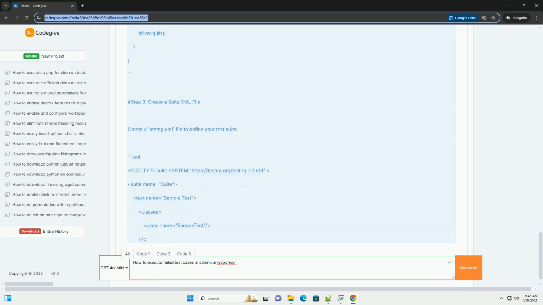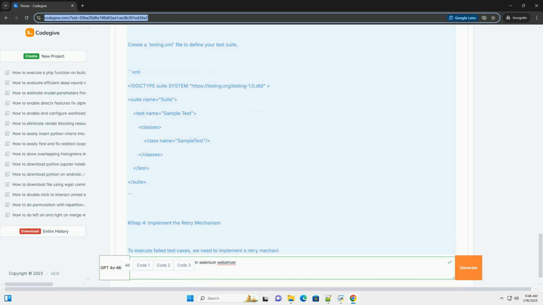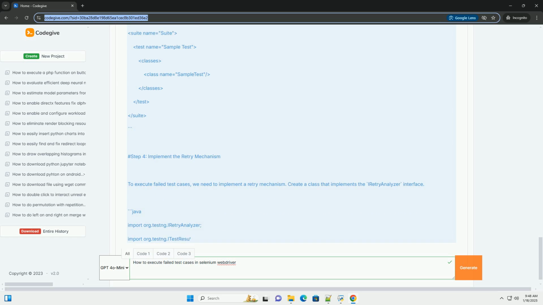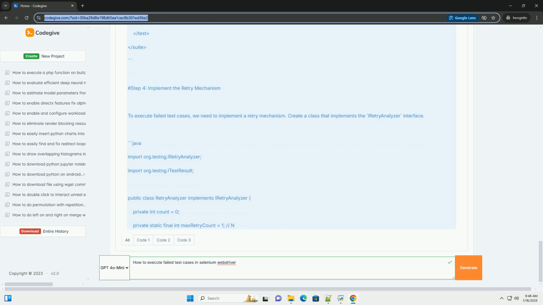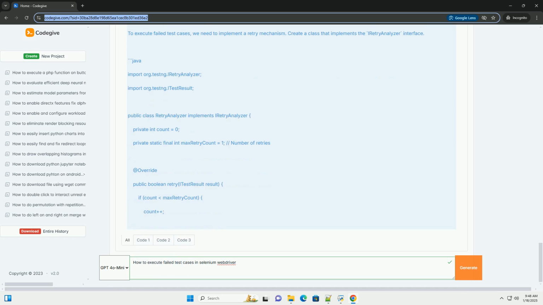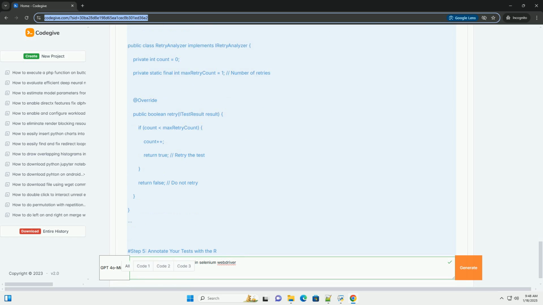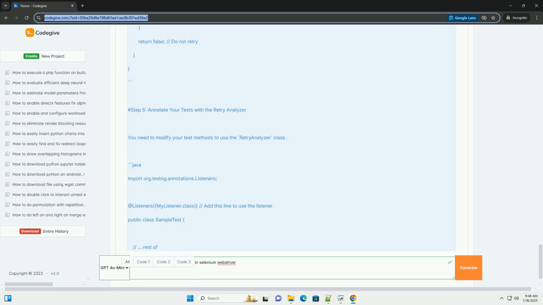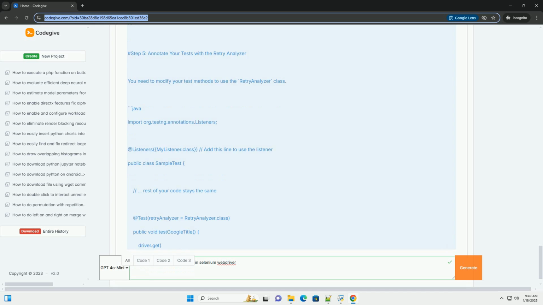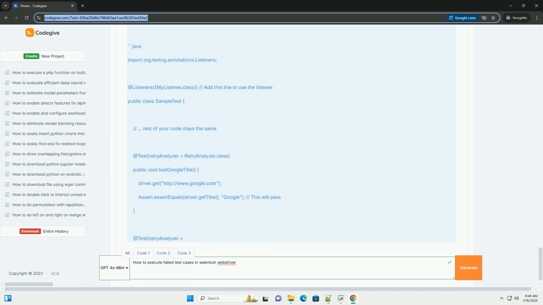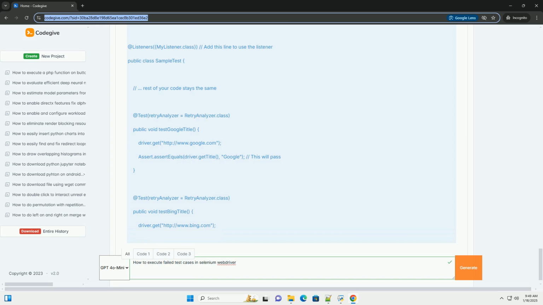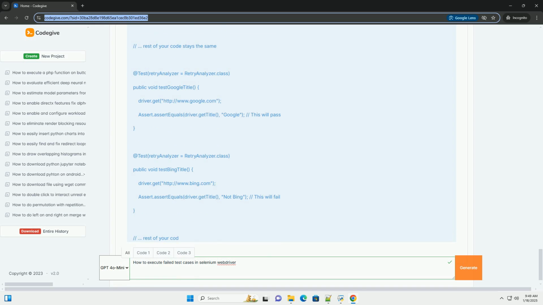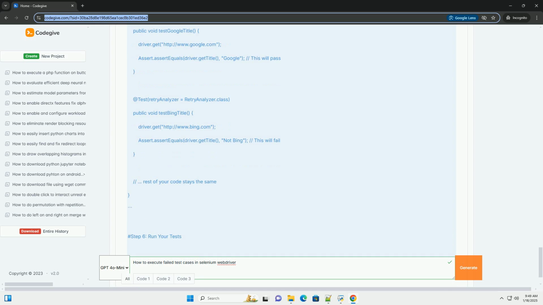Tutorial: Executing failed test cases in Selenium WebDriver with TestNG. Prerequisites: Java Development Kit (JDK) installed on your machine. Maven for project management, optional but recommended. Selenium WebDriver library. TestNG library. An IDE like Eclipse or IntelliJ IDEA.